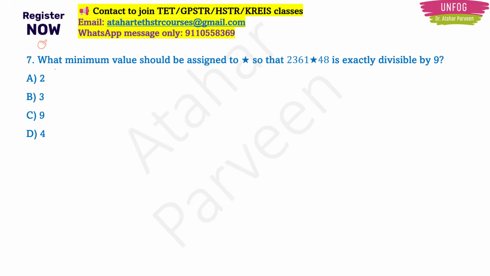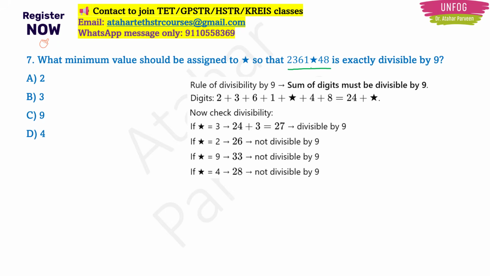Next, this is also a most important question. What minimum value should be assigned to star so that 2361 star 48 is exactly divisible by 9? So here you should understand that there is a divisibility rule for every number, right? Like that, for 9, the sum of the digits must be divisible by 9. So for the given number, you have to take the individual digits and add them up. If you add them up, you will get 24 plus that unknown star. Okay, now you have to check the divisibility criteria.